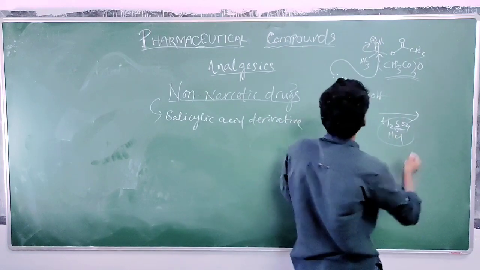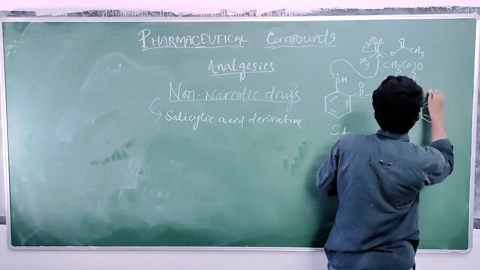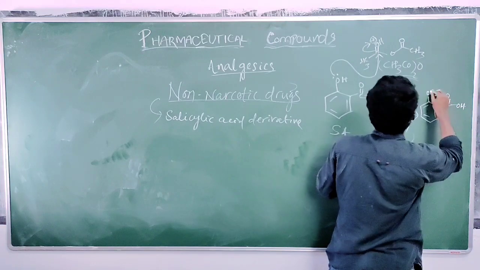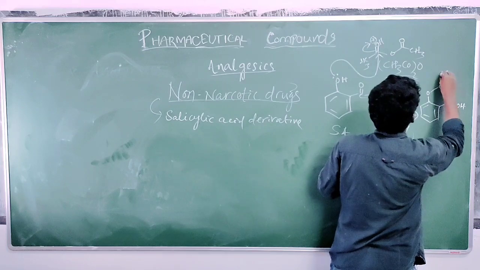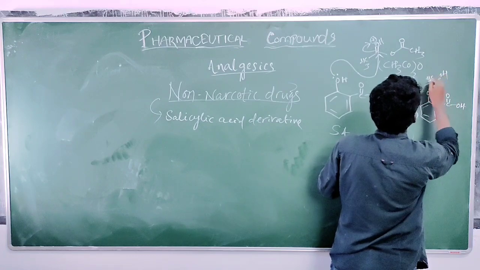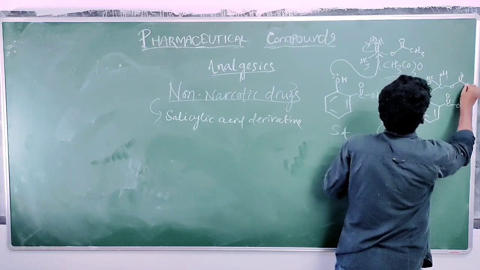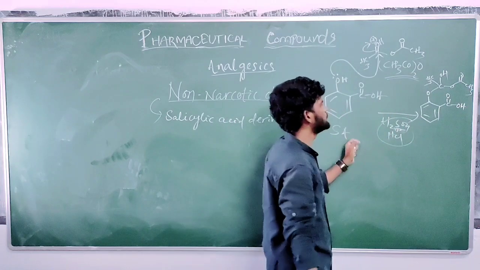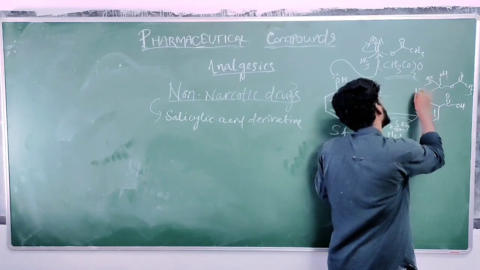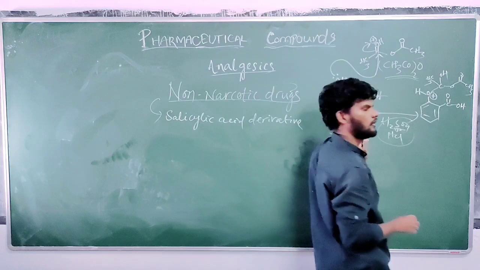Okay, what will be the next step? Then you can add one more step by simplifying. There is oxygen that has given its lone pair of electrons, so there will be a positive charge over oxygen.